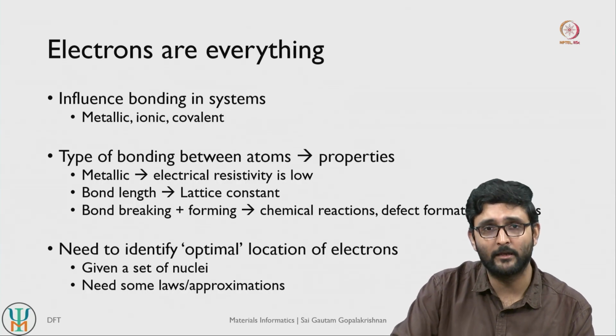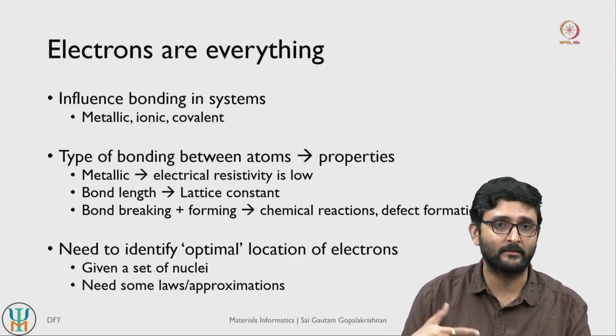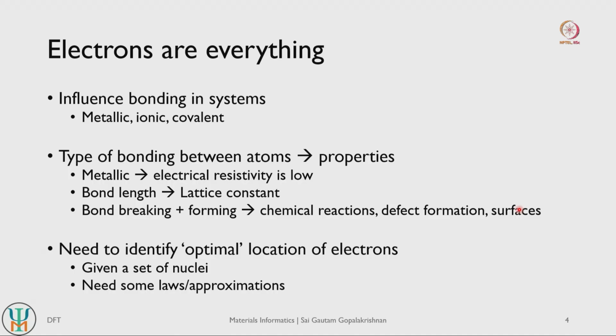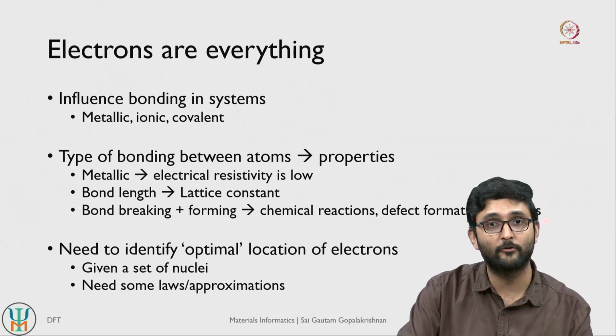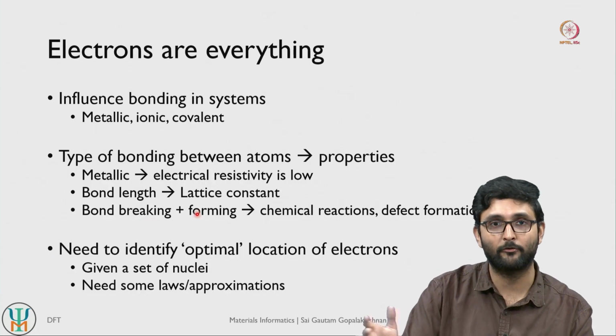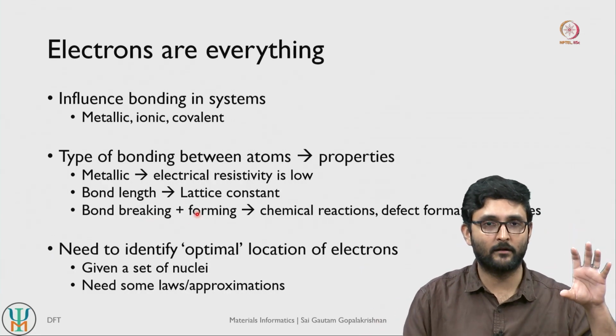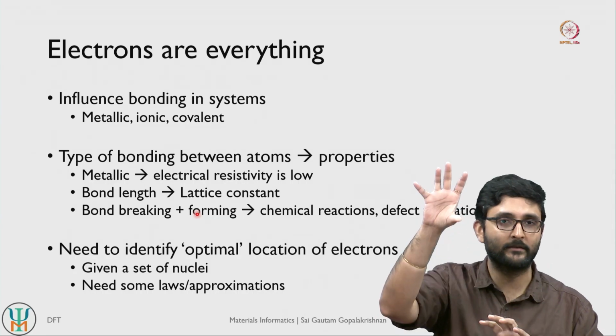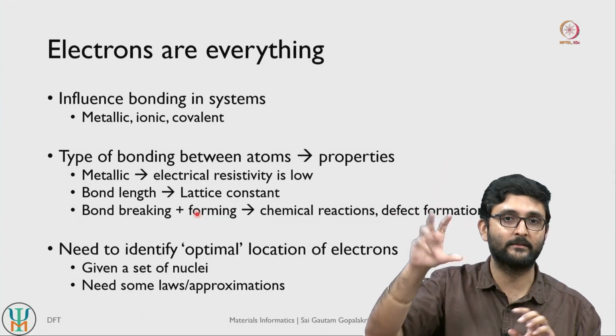Bond breaking or forming is also very important for surfaces. Surfaces are very important when it comes to catalytic applications, right. How molecules adsorb onto a catalytic surface, whether the catalytic surface itself is stable, and what kind of defects it forms on the surface itself, they all contribute to catalytic activity, and hence bond breaking or bond forming plays a crucial role. So you see that electrons influence bonding, and bonding influences very many properties that are practically relevant, right.